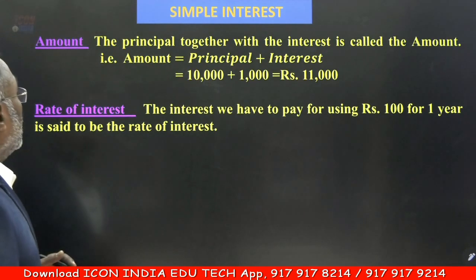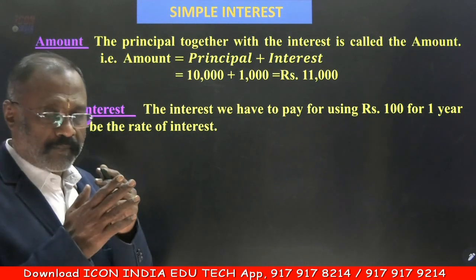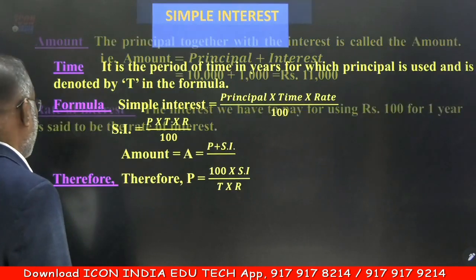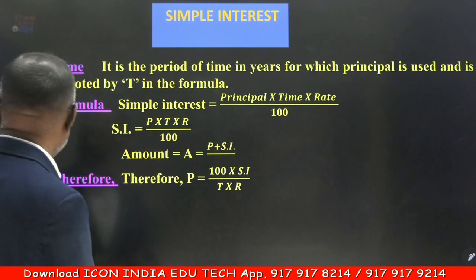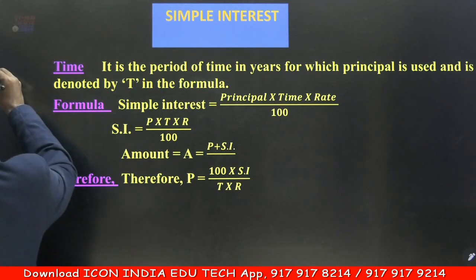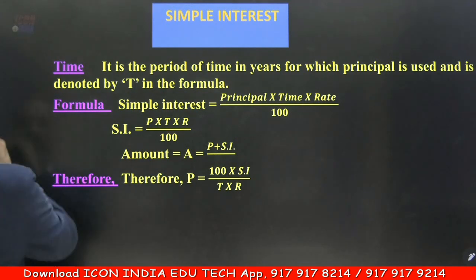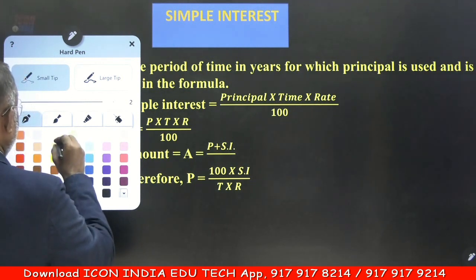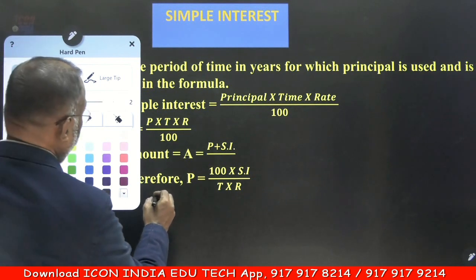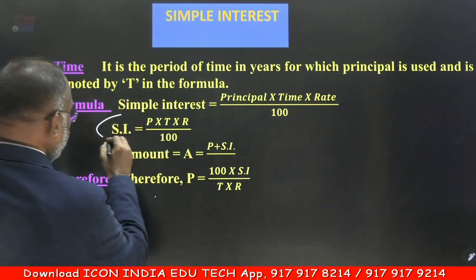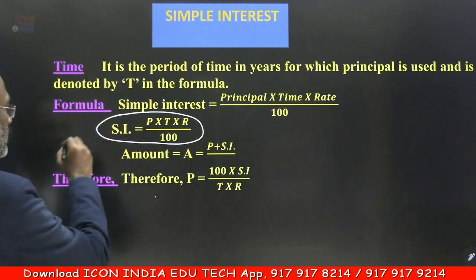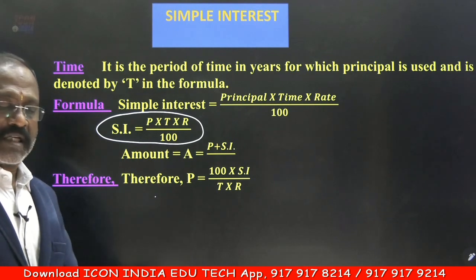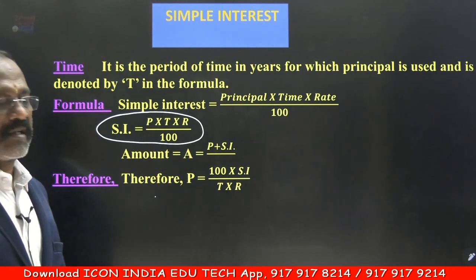A total amount will be calculated, principal plus interest. Similarly, rate of interest, I said it is 10%. But what is a point to be remembered here is this. The formula which will be used to calculate the simple interest, SI, simple interest is nothing but PTR by 100. What is P? Principal amount, that is amount taken. What is T? Time period. What is R? Rate of interest, PTR by 100.